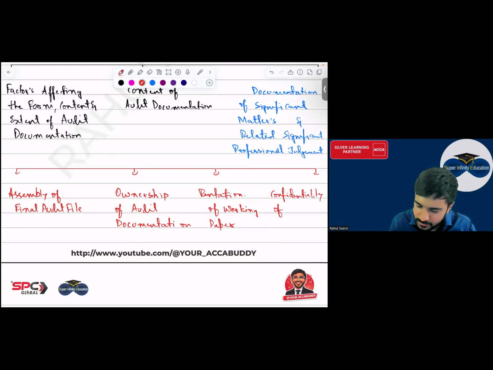Confidentiality of audit documentation. These are the points which are written in red, important for MCQ.